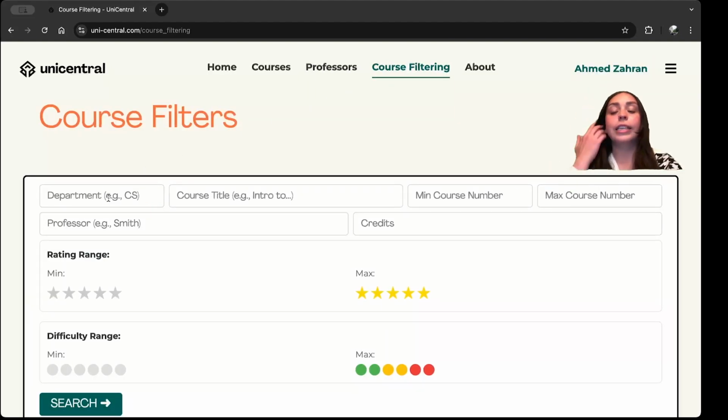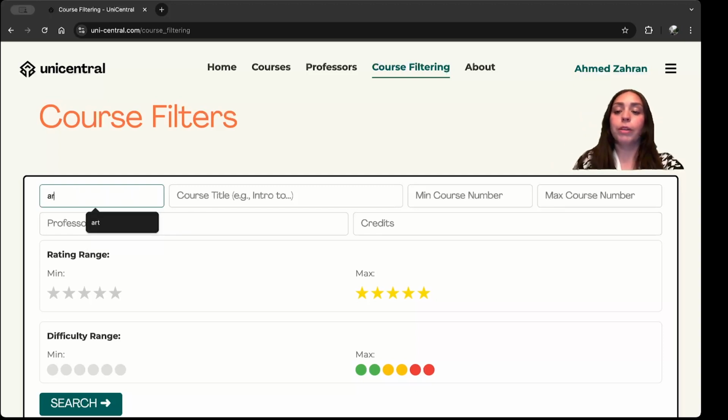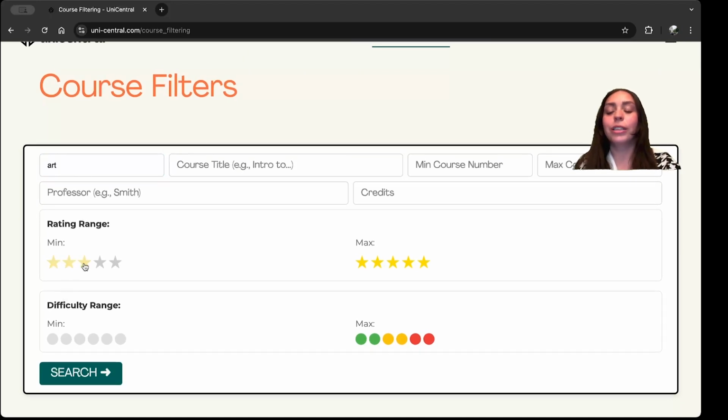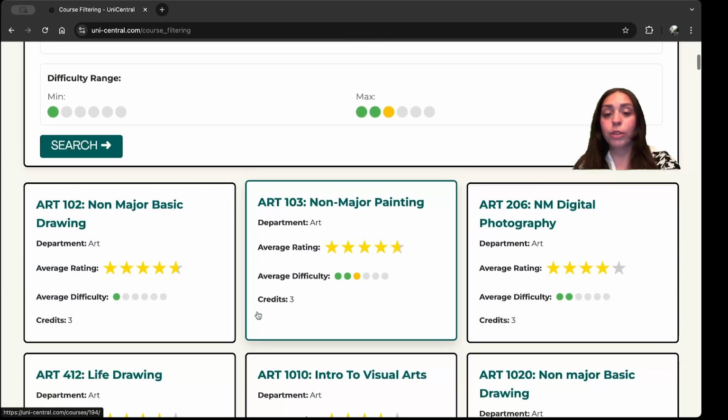I think that taking a gen ed like something in art would be fun. So I'll fill in the art department. I want a minimum rating range of at least 3 stars because I want to still take a fun course. But I also want my difficulty range to be 1 and I want the max to be 3. So let's go and search and let's find what courses there are.